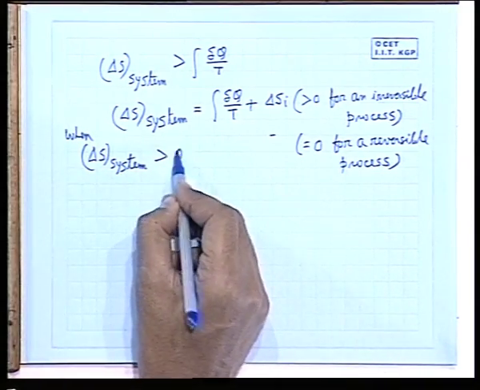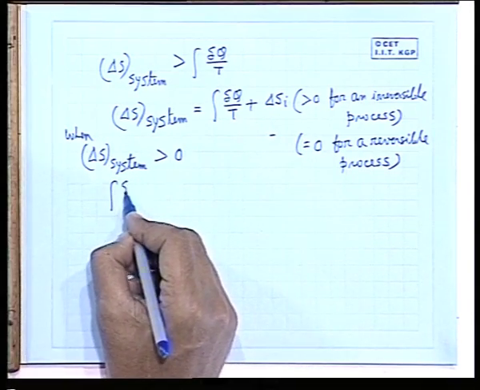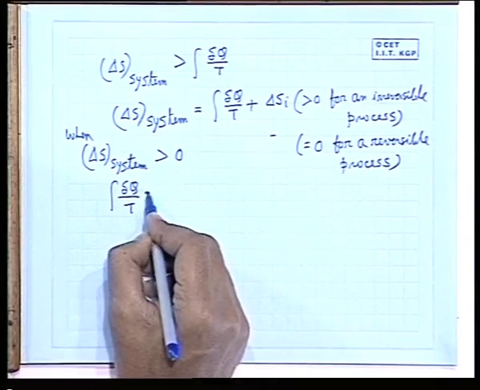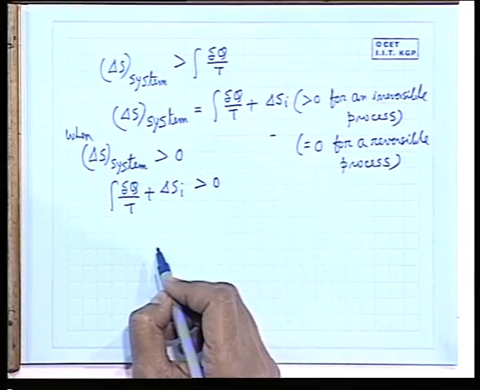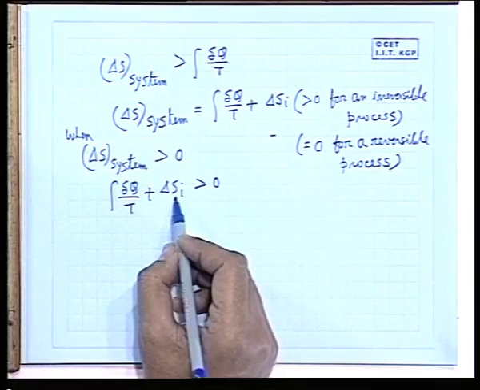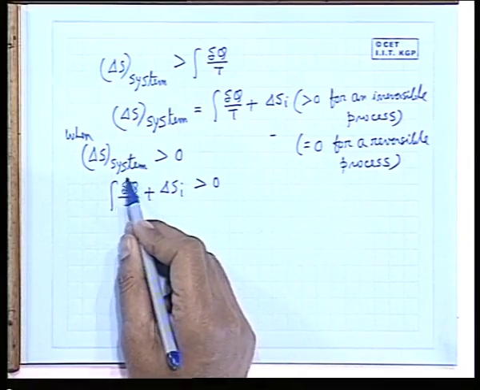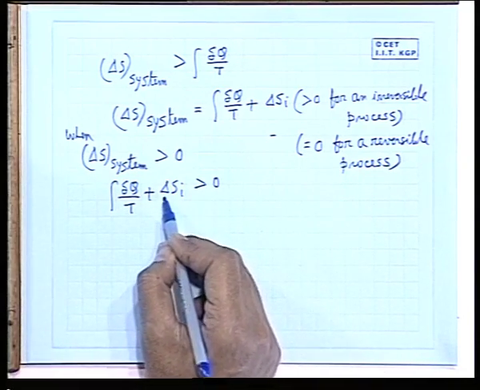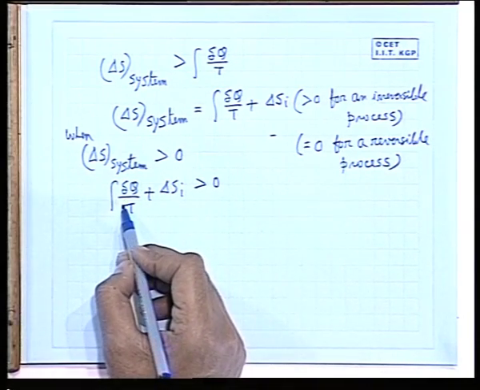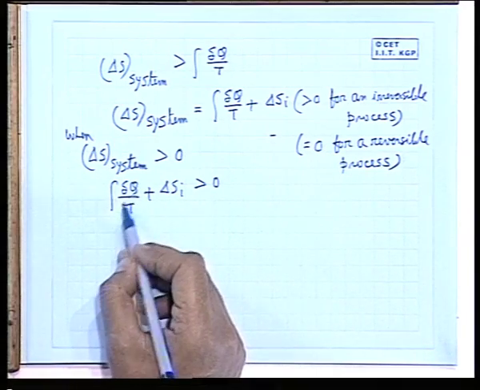Now I see, when delta S system is greater than 0, what is that? Delta q by T plus delta Si has to be greater than 0. All right. Now, for a reversible process, this is 0. So, this has to be 0. Well, for an irreversible process, this is greater than 0. So, therefore, this may be greater than 0, may not be greater than 0.